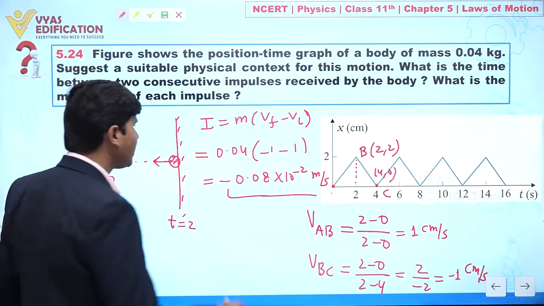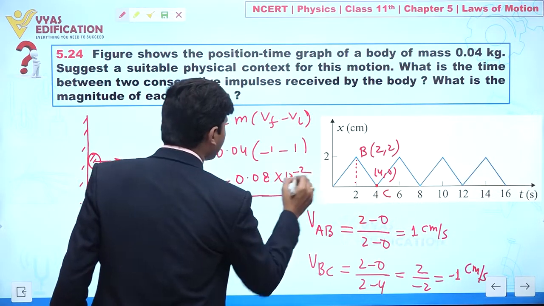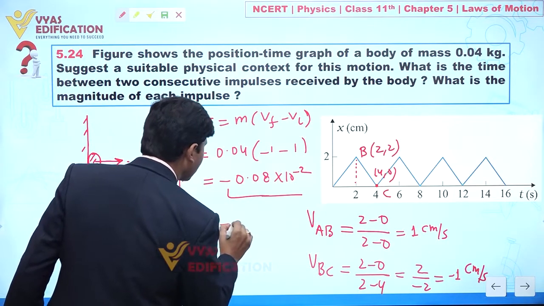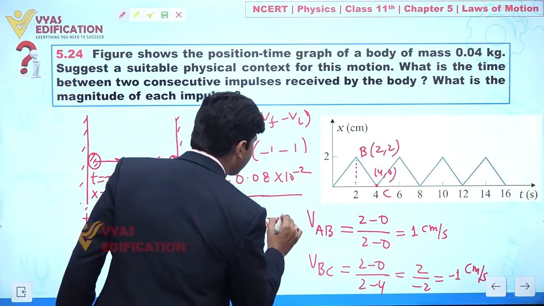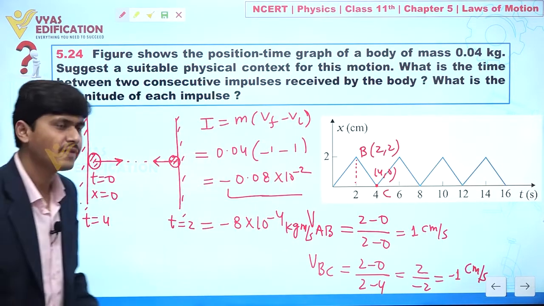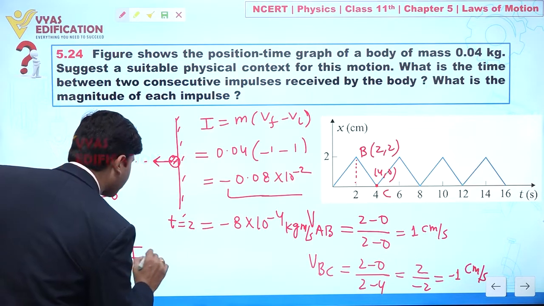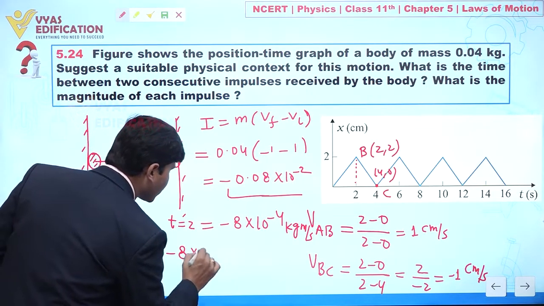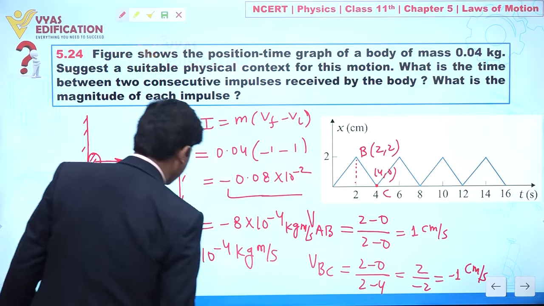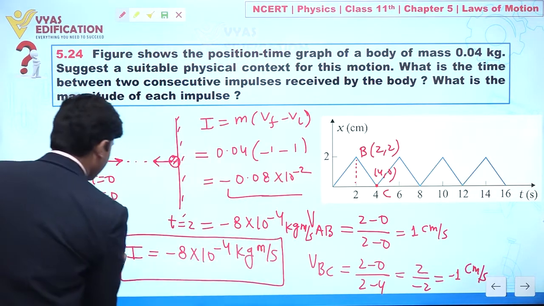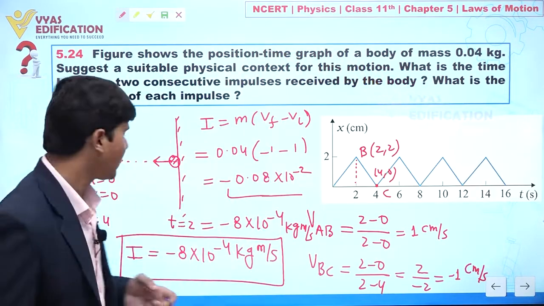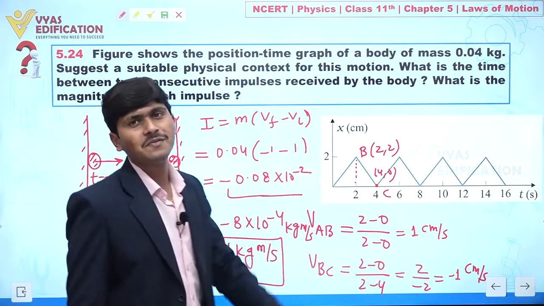So the final impulse is equal to minus 8 into 10 to the power minus 4 kilogram meter per second. If we just talk about magnitude, we have 8 into 10 to the power minus 4.